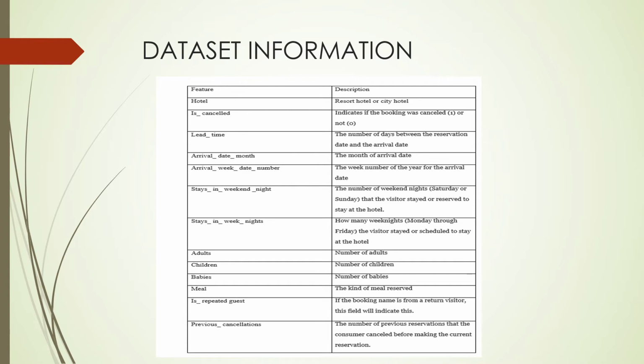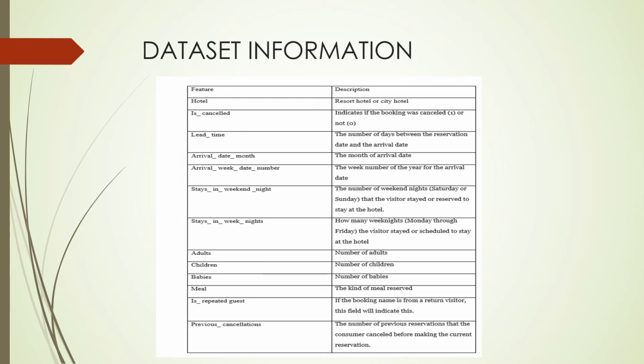Arrival date month is the month of the arrival date. Then the week number of the year for the arrival date. Stays in weekend nights is the number of weekend nights, Saturday or Sunday, that the visitor stayed or reserved to stay at the hotel. Stays in week nights is how many week nights, Monday to Friday, the visitor stayed or scheduled to stay at the hotel. Adults, the number of adults, the number of children, number of babies, the kind of meal reserved. Is repeated guest indicates if the booking name is from a return visitor.